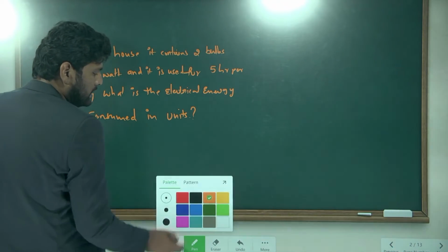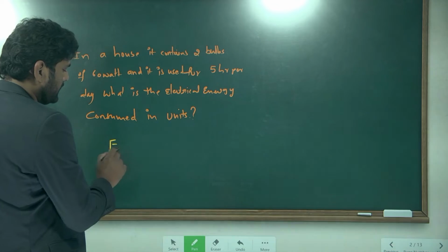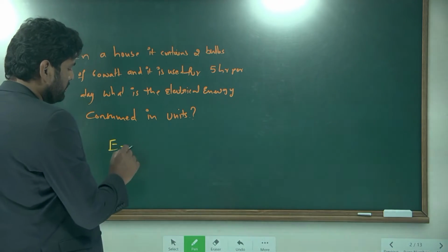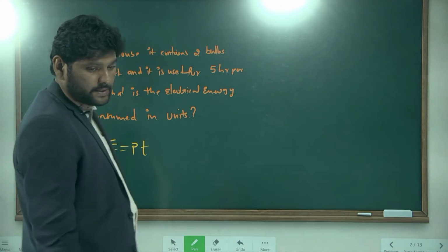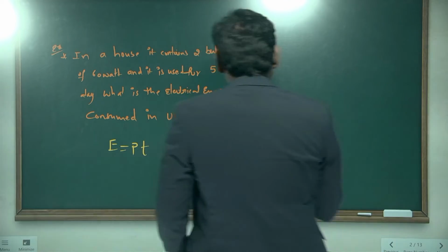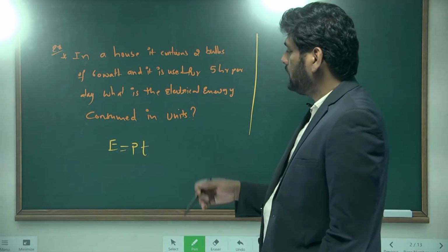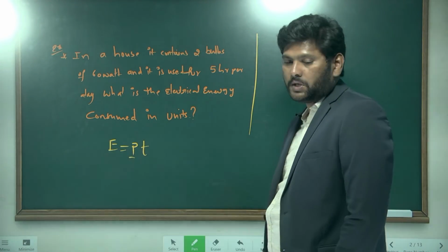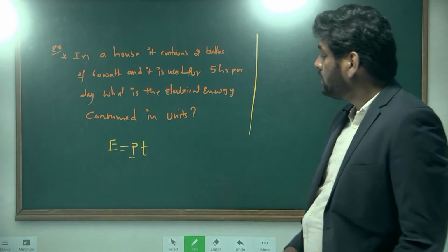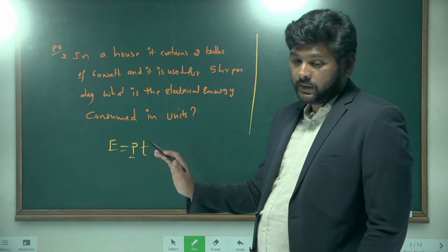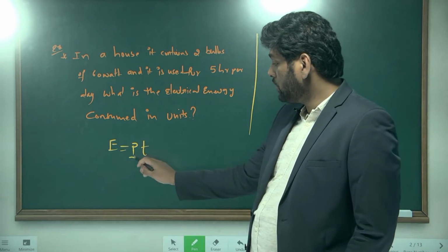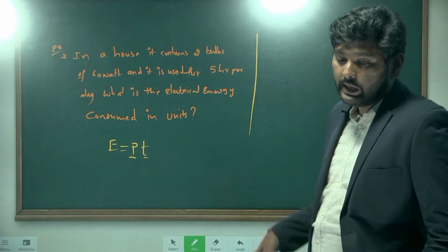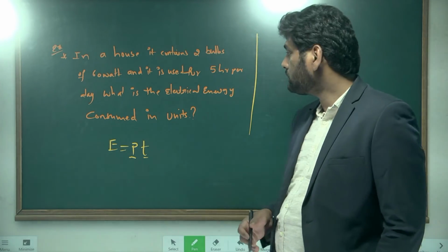The formula is electrical energy is equal to power into time. When you are applying this formula, the power must be in kilowatt, not kilowatt hour, and the time must be in hours.